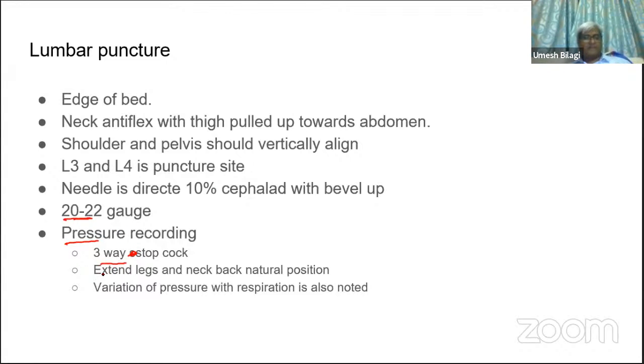Extend the legs and bring the neck back to the natural position and check the pressure. It varies with respiration actually. This is how we measure the pressure.